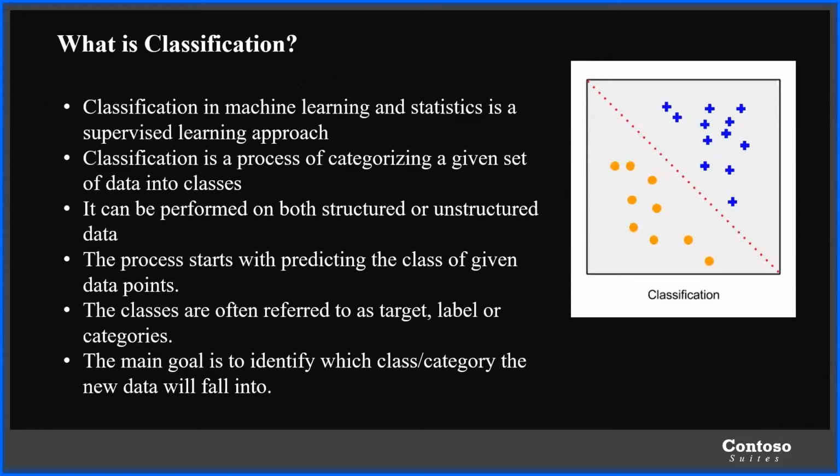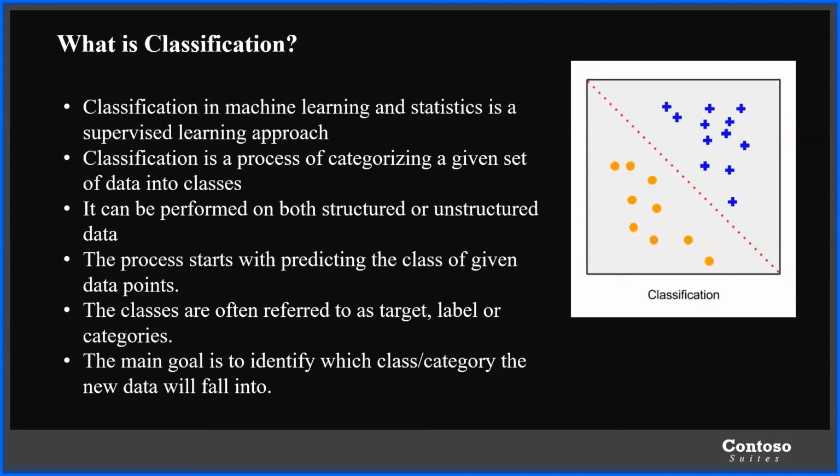Classification is nothing but categorizing different data sets into respective classes or categories. Classification in machine learning and statistics is a supervised learning approach, and the process of categorizing a given data set into classes may be performed on both structured as well as unstructured data. The process starts with predicting the class of given data inputs or data points. The classes are often referred to as target, label, or categories.